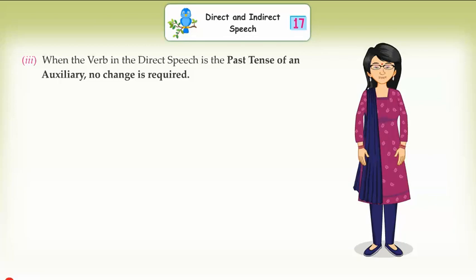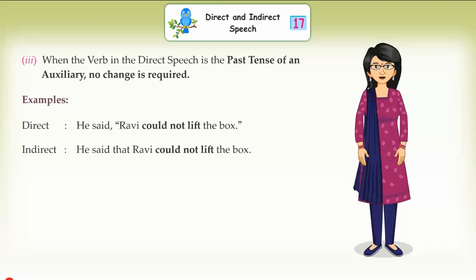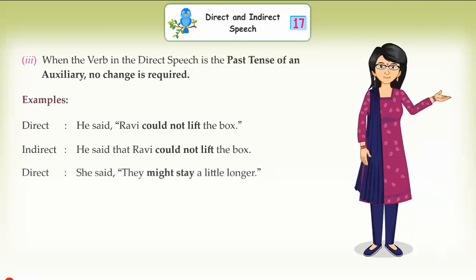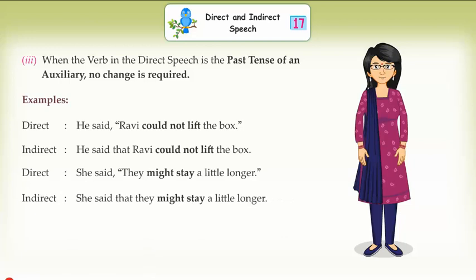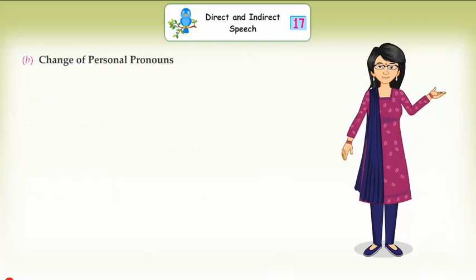When the verb in the direct speech is the past tense of an auxiliary, no change is required. Examples. Direct. He said, "Ravi could not lift the box." Indirect. He said that Ravi could not lift the box. Direct. She said, "They might stay a little longer." Indirect. She said that they might stay a little longer.